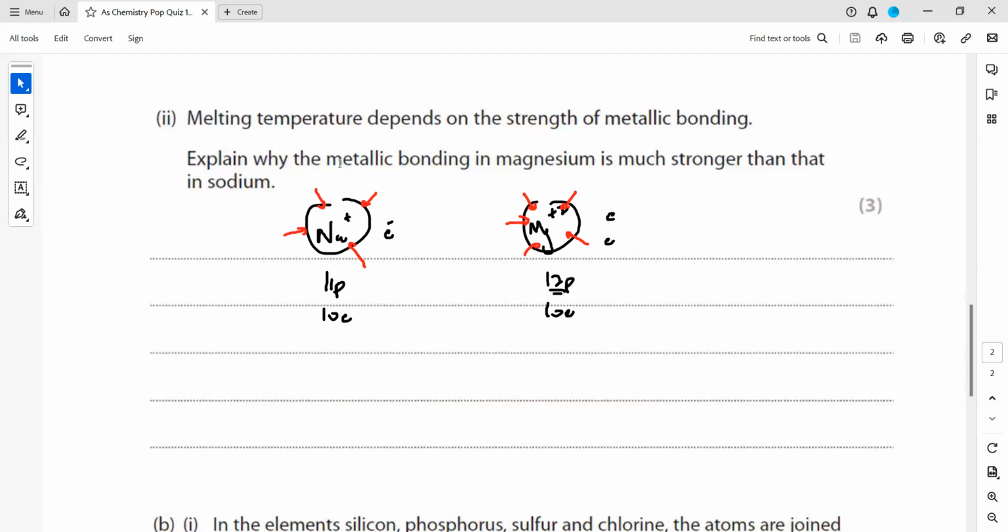So the points which will score the marks: the magnesium 2+ ion is smaller than Na+.